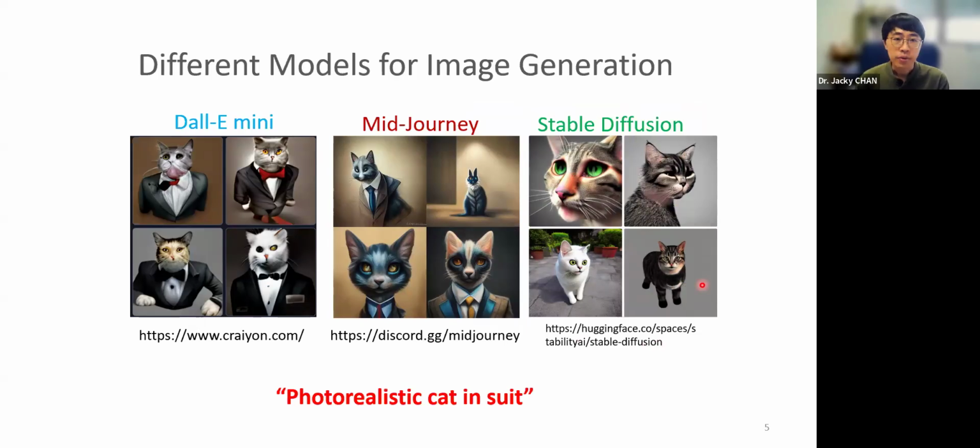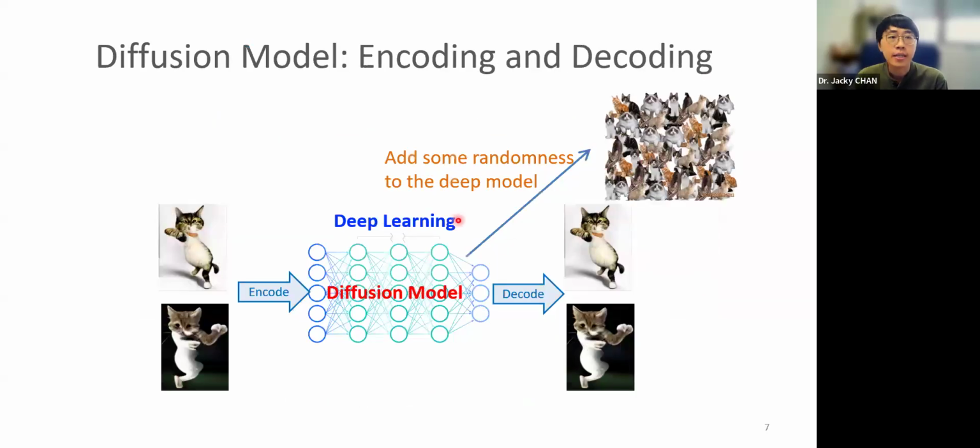Well, how does it work? Basically, again, it is deep learning. We have the deep learning models there. One common model for generating images is the diffusion model.